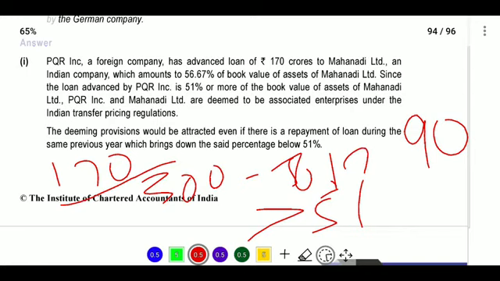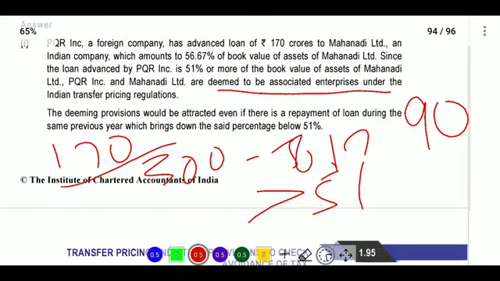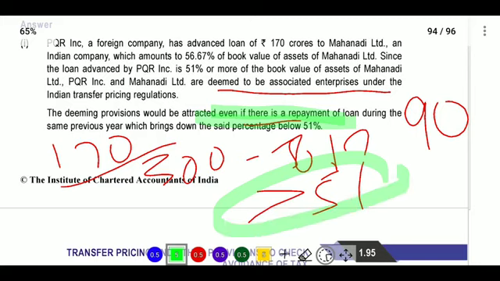Since the loan advanced by PQR is 51% or more of Mahanandi's book value, PQR and Mahanandi are deemed associated enterprises in Indian transfer pricing regulations. Next, the deeming provisions would be attracted even if there is repayment of loan during the same previous year, which brings down the percentage below 51%. We will see the percentage at starting, not at ending.